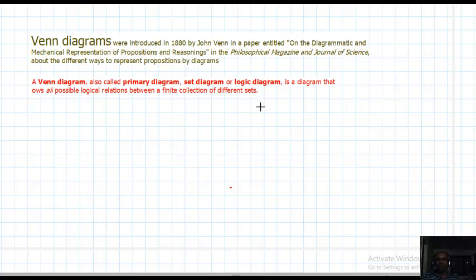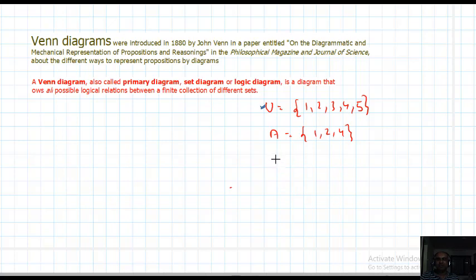For example, a problem is given. U is equal to {1, 2, 3, 4, 5} and A is equal to {1, 2, 4}. Draw a Venn diagram for this situation. How do we draw it? First, the universal set should be drawn. A is a proper subset of U; that is, A is a subset of U only, because every element of A is in U.